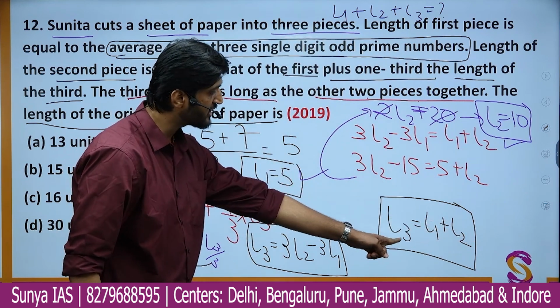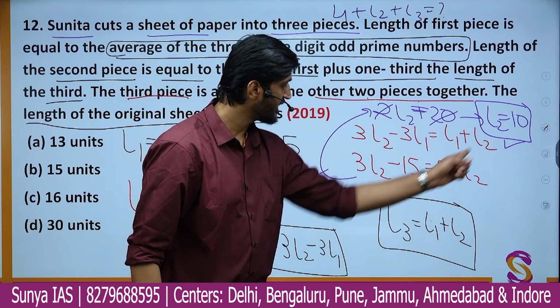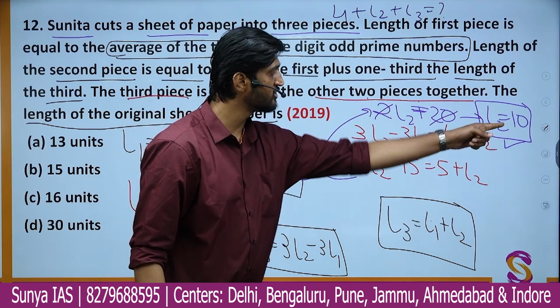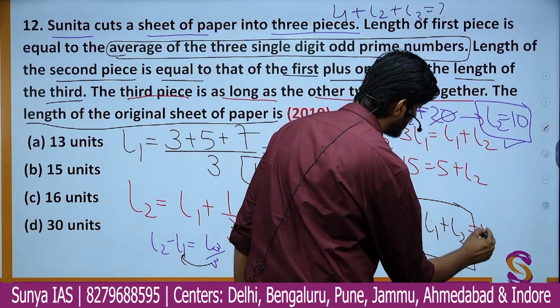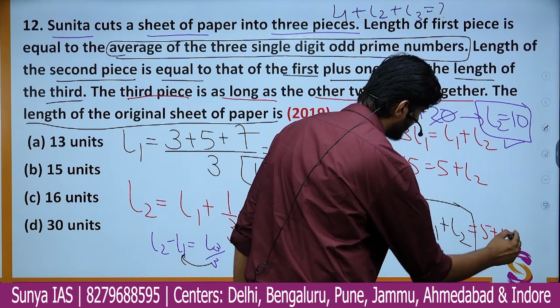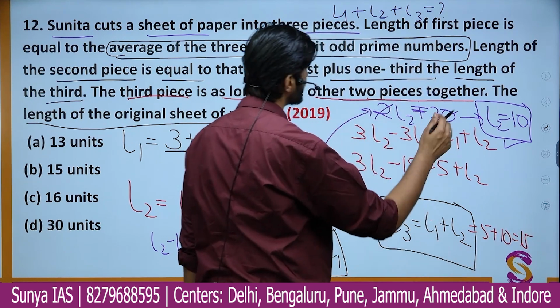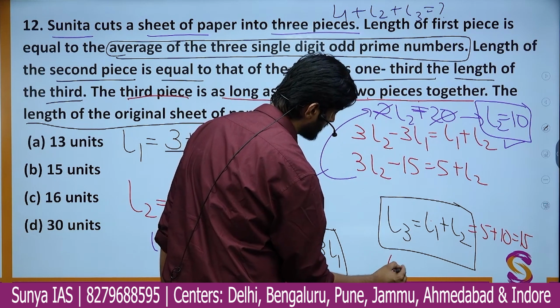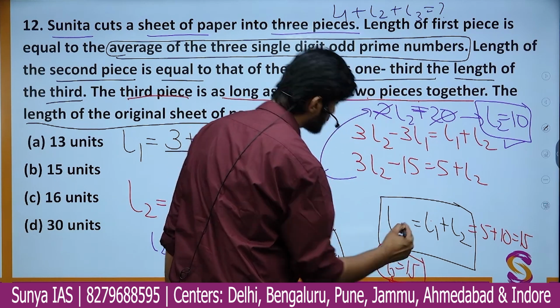Here we have L3 is equal to L1 plus L2. L1 is nothing but 5. L2 is nothing but 10. So the value of L3 will be 5 plus 10, that is 15. So the size of L3 is going to be 15. Okay. So just put all the values.